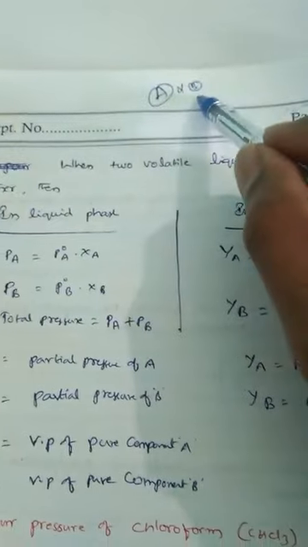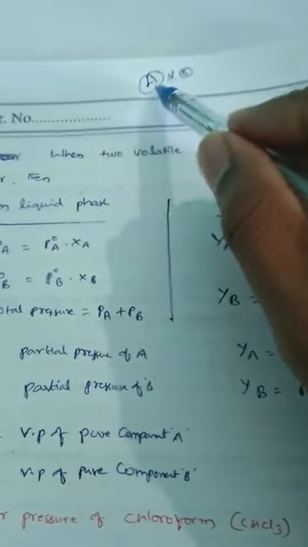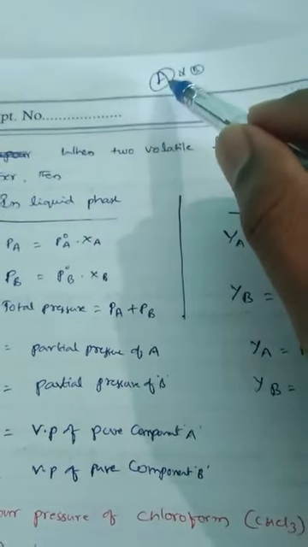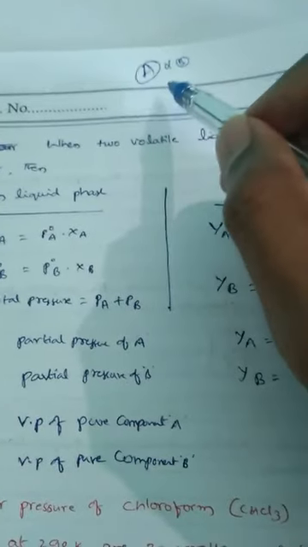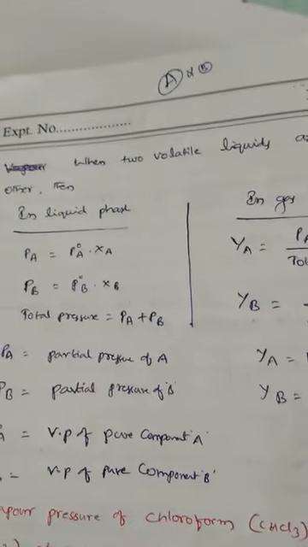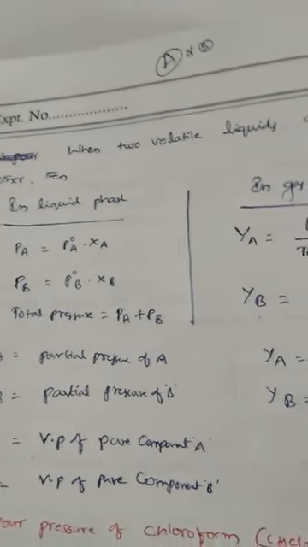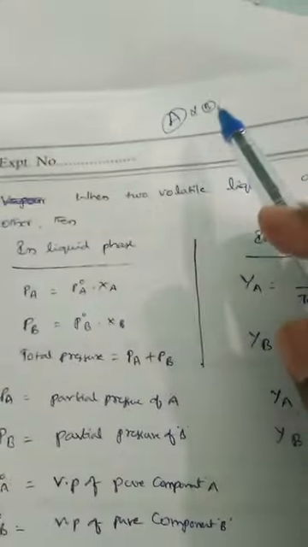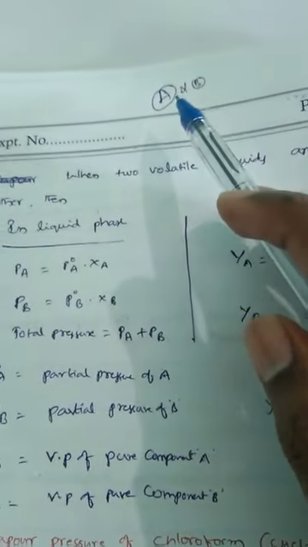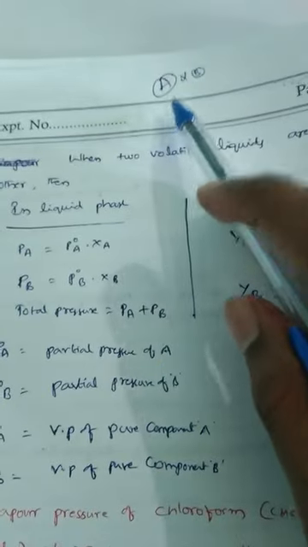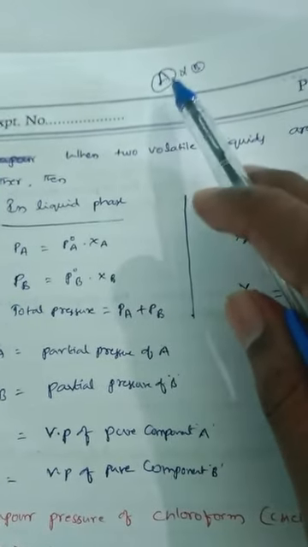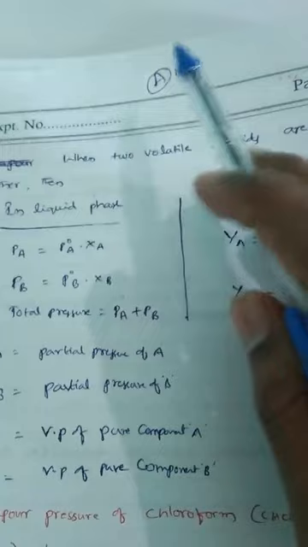Before mixing A with B, A exhibits some vapor pressure. That is also called pure vapor pressure of the pure substance. If A doesn't mix with B, A exhibits some vapor pressure, called the vapor pressure of the pure component. If A is mixed with B, then A exhibits some pressure, which is called partial pressure, also called partial vapor pressure.